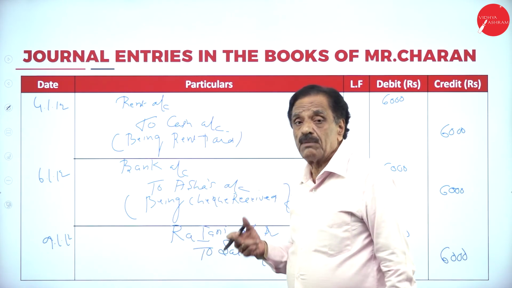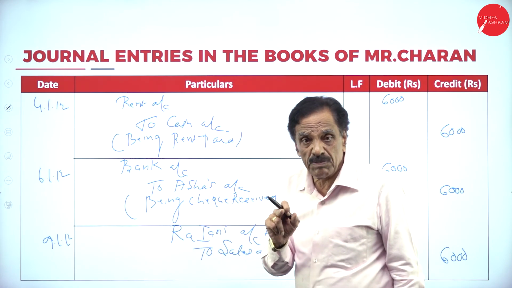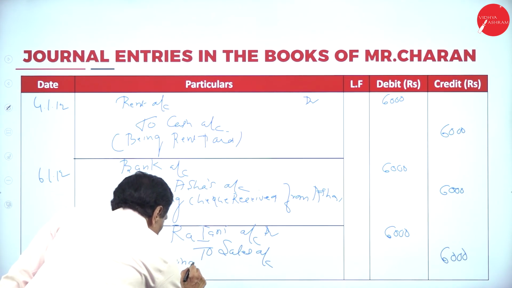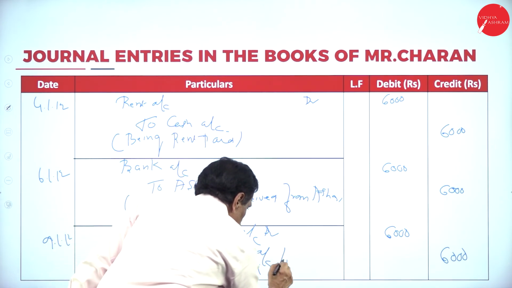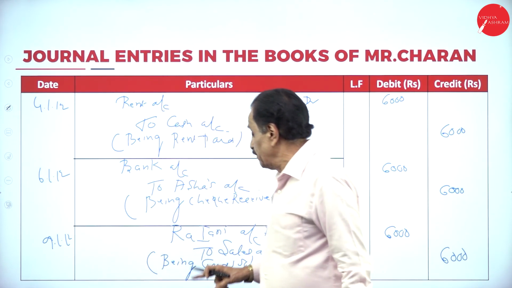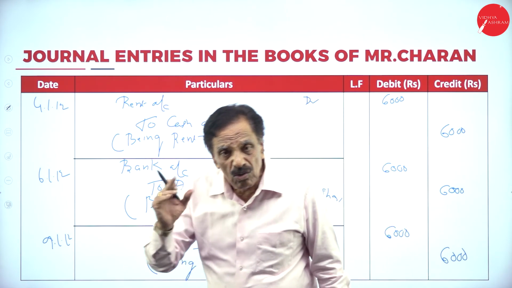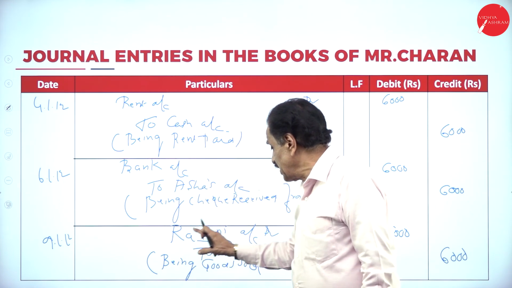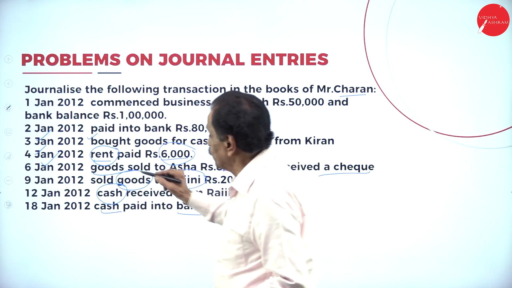Goods are going out. Goods come under real account. Who is the receiver? Rajani is a personal account. He has to pay how much money? 6,000. Narration: being goods sold to Rajani. So I will repeat. Rajani comes under personal account. What is going out from you? Goods are going out. Goods account should be credited. Instead of goods account, we say sales account. Rajani account debtor to sales account. We'll move on to the next one. So this is over.